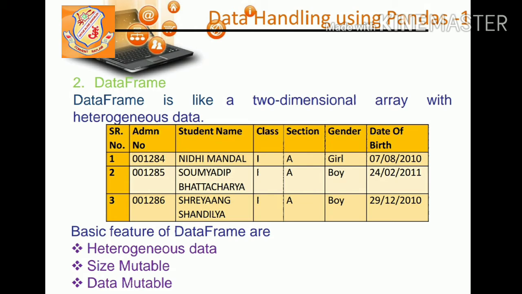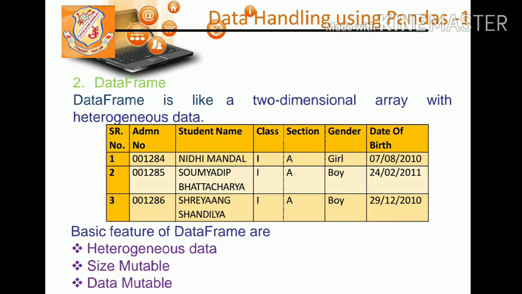Two-dimensional means it contains rows as well as columns, and the data it contains is always heterogeneous because it has rows and columns. If you look at the screen, you have rows as well as columns. It's a table-like structure which you have seen in MySQL. If we have different types of columns, then definitely the data will be heterogeneous. Name, class, each has a different data type. So a data frame consists of two-dimensional data and it is heterogeneous.